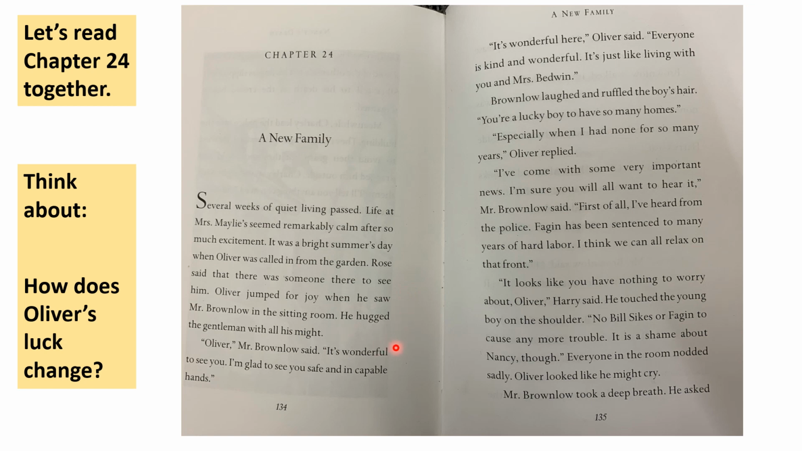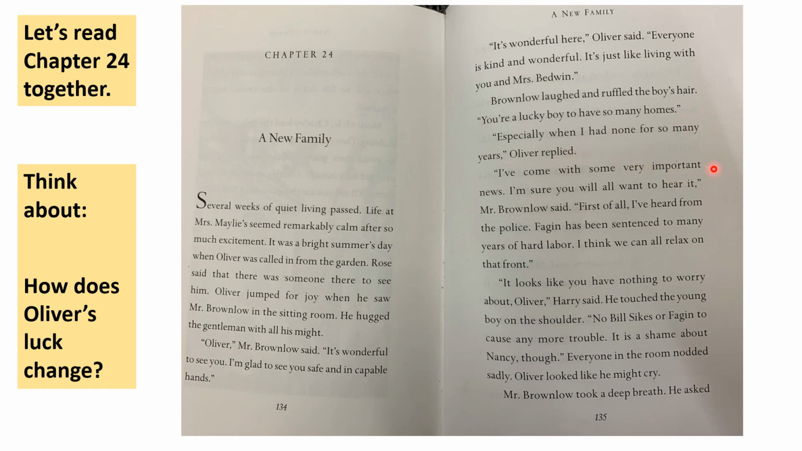"Oliver," Mr. Brownlow said, "it's wonderful to see you. I'm glad to see you safe in capable hands." "It's wonderful here," Oliver said. "Everyone is kind and wonderful. It's just like living with you and Mrs. Bedwin." Brownlow laughed and ruffled the boy's hair. "You're a lucky boy to have so many homes." "Especially when I had none for so many years," Oliver replied.